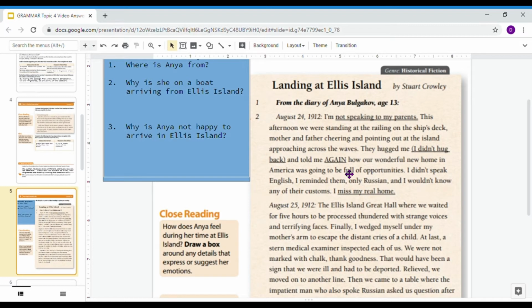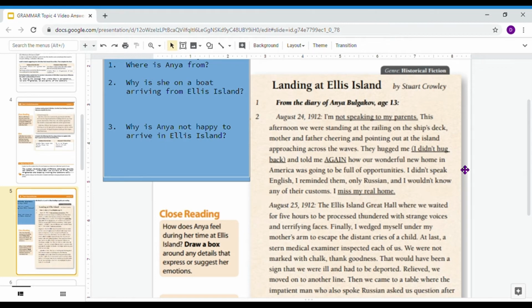This afternoon, we were standing at the railing on the ship's deck, Mother and Father cheering and pointing out at the island approaching across the waves. They hugged me. I didn't hug back, and told me again how wonderful new home in America was going to be, full of opportunities. I didn't speak English, I reminded them, only Russian, and I wouldn't know any of their customs. I missed my real home.